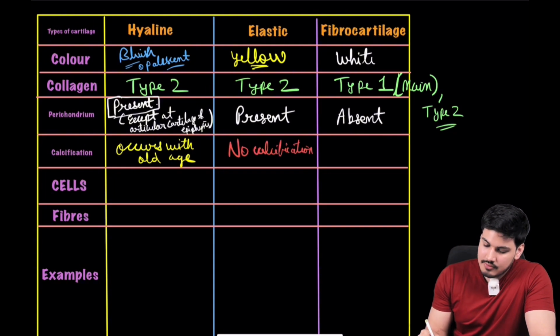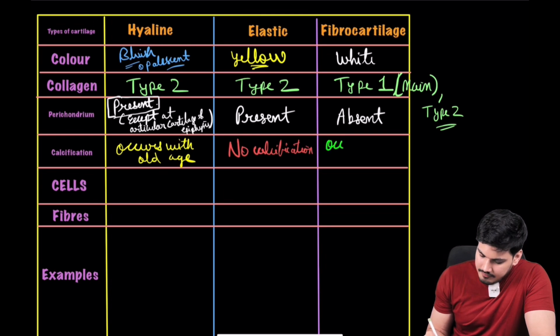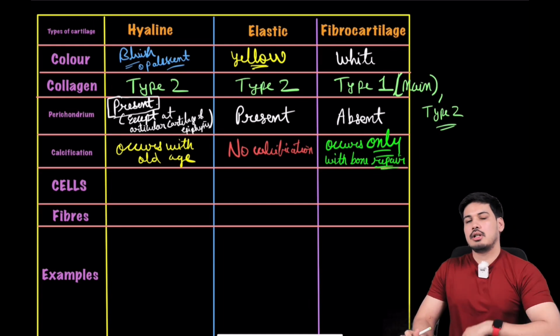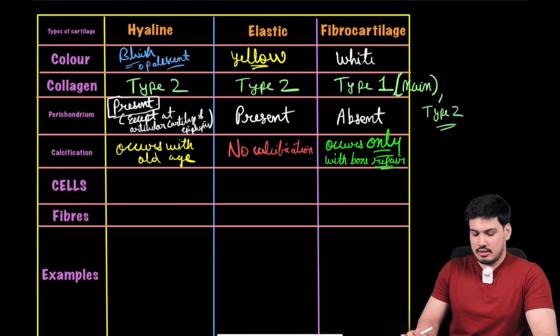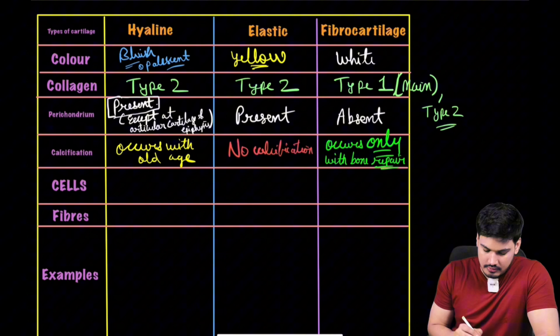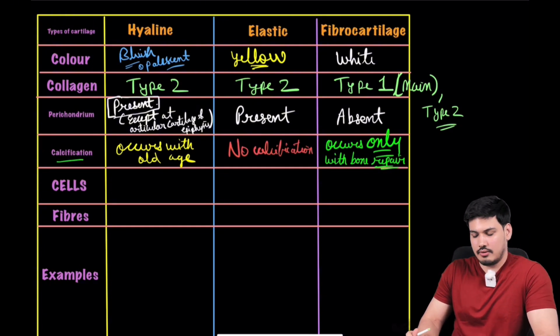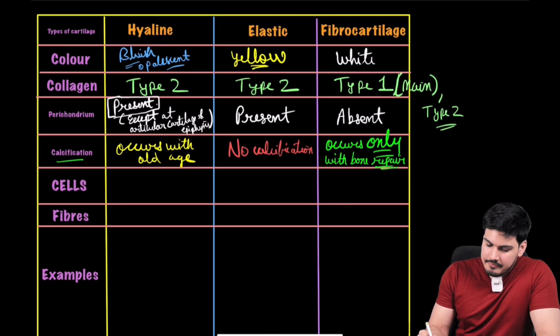In fibrocartilage, very important point, guys. Please don't forget. Calcification occurs only with bone repair. So if bone is getting repaired in that cartilage, then this calcification can occur, not ossification. Okay, so calcification can occur.